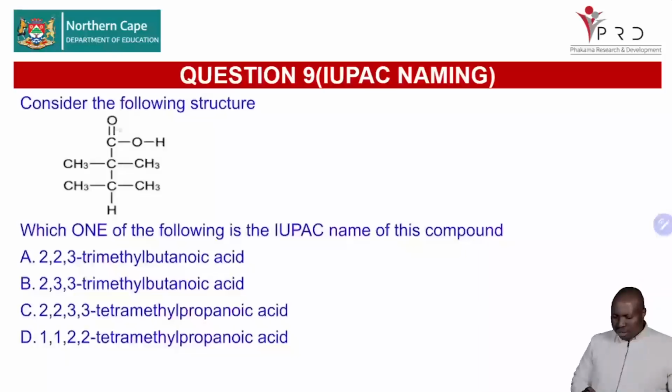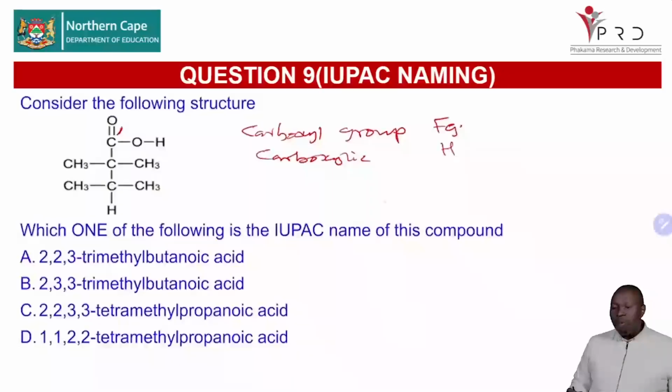Carbon number 1 is this one. Why? Because it is the functional group. What is the functional group? We said this one is the carboxyl group. Where do we find the carboxyl group? In carboxylic acid. So we first look for the functional group, and then the functional group tells us about the homologous series, to say this is a carboxyl group and this must be a carboxylic acid. So we have our carboxylic acid there, and then you are able to do the numbering of the longest carbon chain, which can be 1, 2, 3. You have an option to go to the left or to the right. It is the same, it doesn't matter, because the chain is the same.